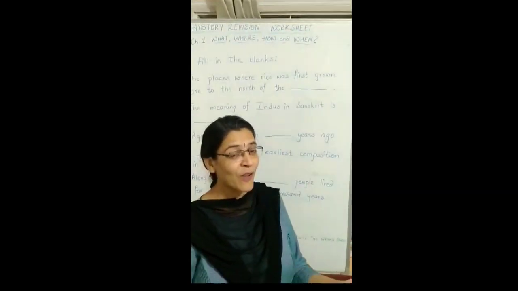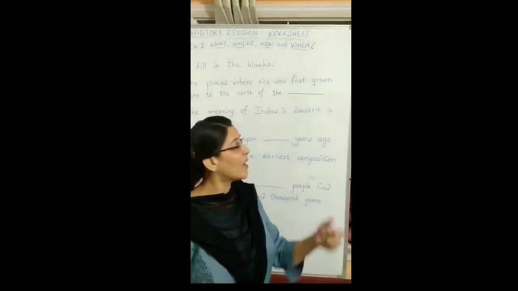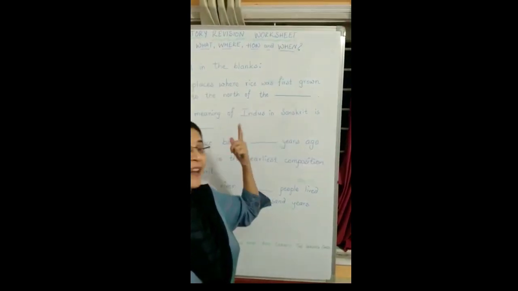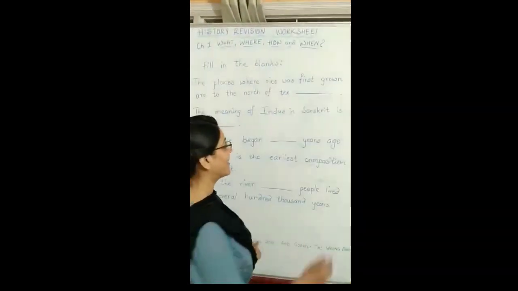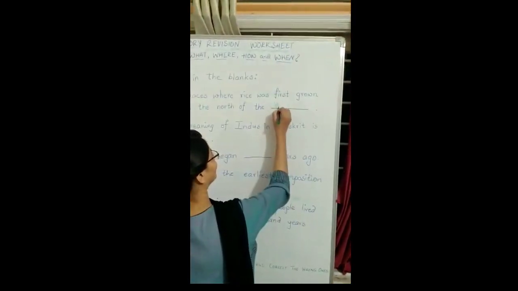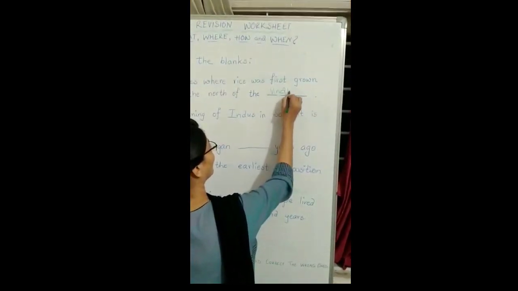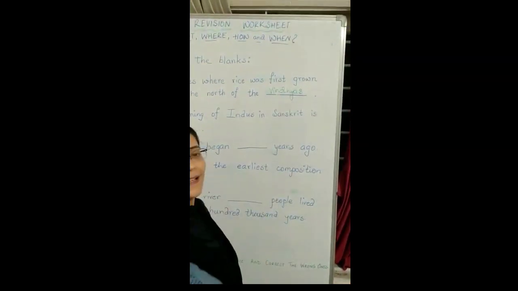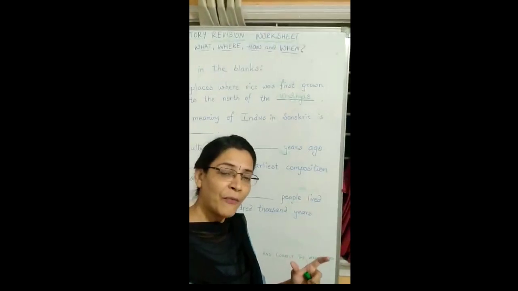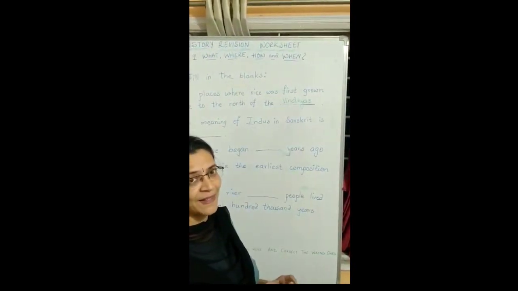So, which crop was the other first to grow? Rice. And where was it grown? To the north of the Vindhyas. Okay, that is in the northern part of Madhya Pradesh in present times.